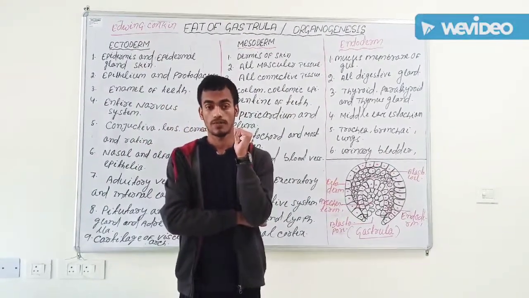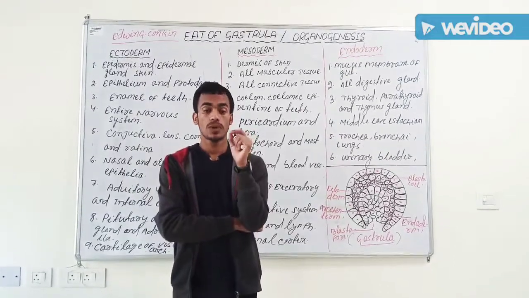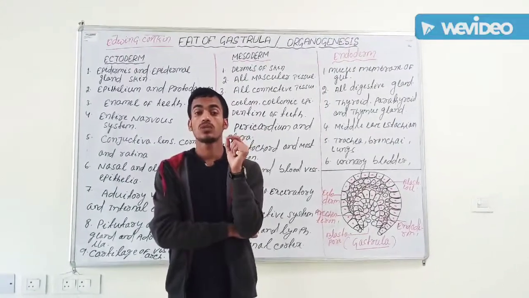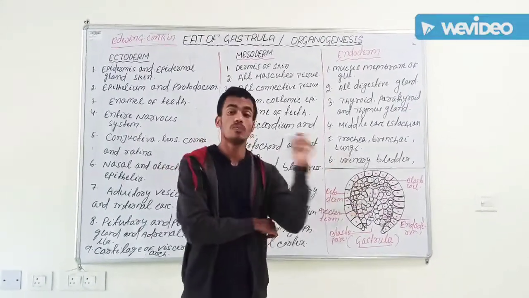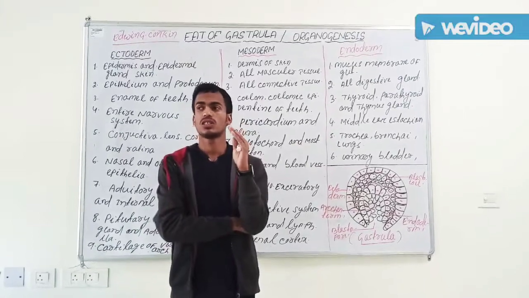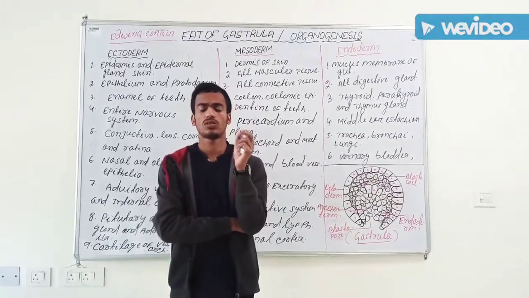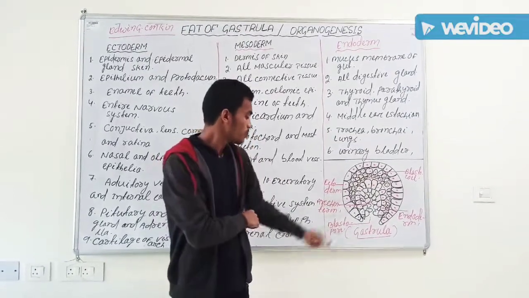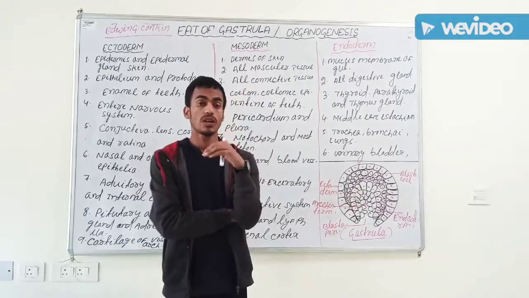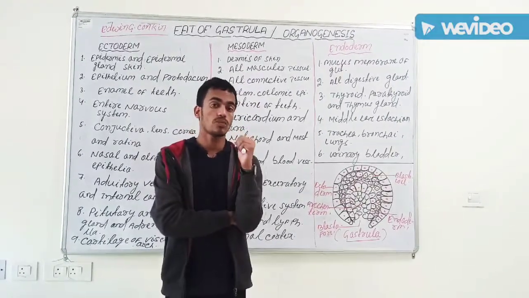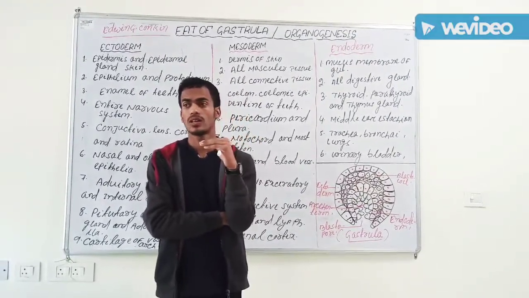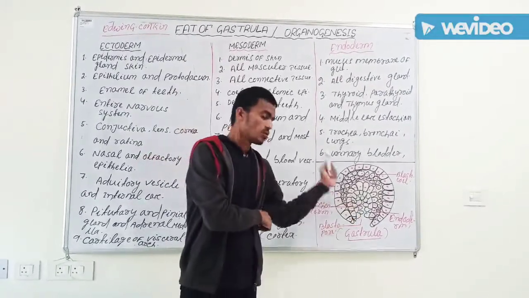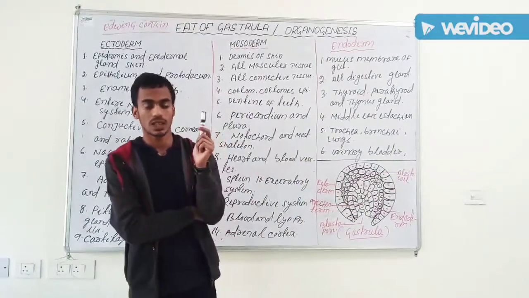What is PROTOSTOMIA? PROTOSTOMIA means that in future the blastopore develops into the mouth. We can see this in some Annelids and some Arthropods. But after Arthropods, Echinodermata comes. From Echinodermata onward, to the chordates and mammals, the blastopore develops into the anus. This is the main thing.